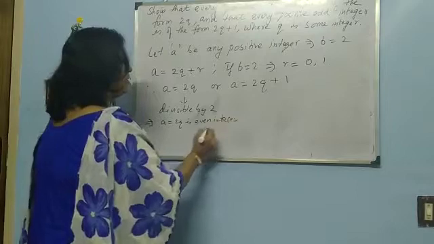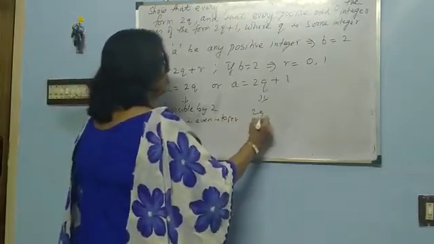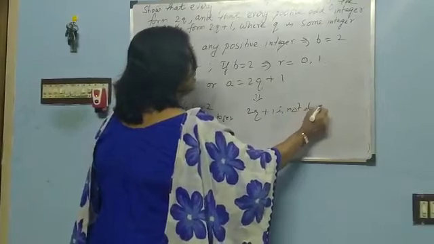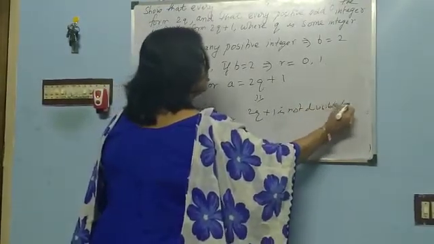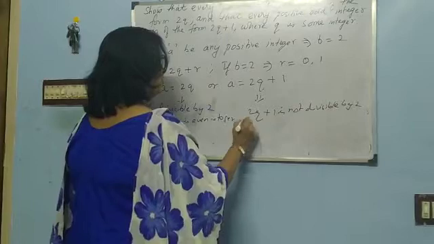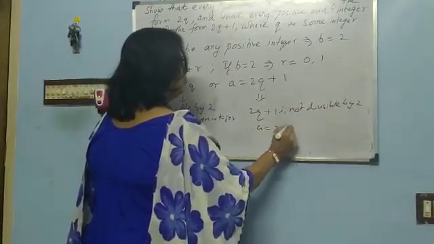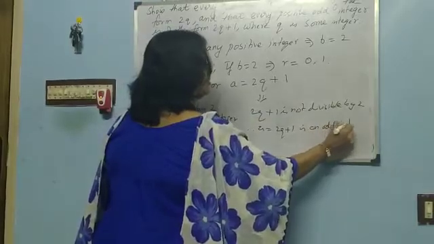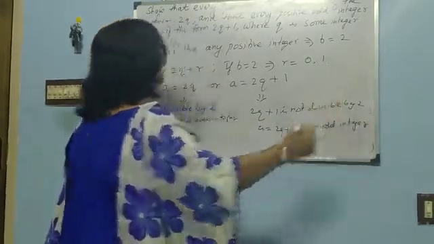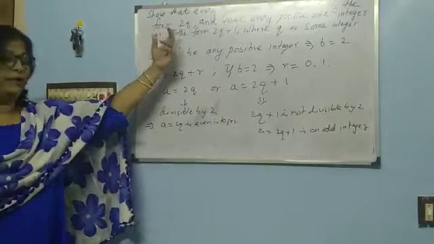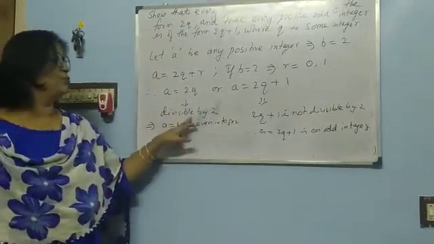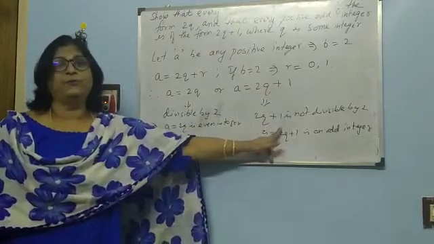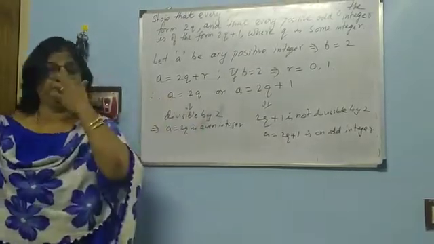And similarly 2q plus 1 is not divisible by 2 and therefore a is equal to 2q plus 1 is an odd integer. So here we have proved that every positive even integer is of the form 2q and every positive odd integer is of the form 2q plus 1.